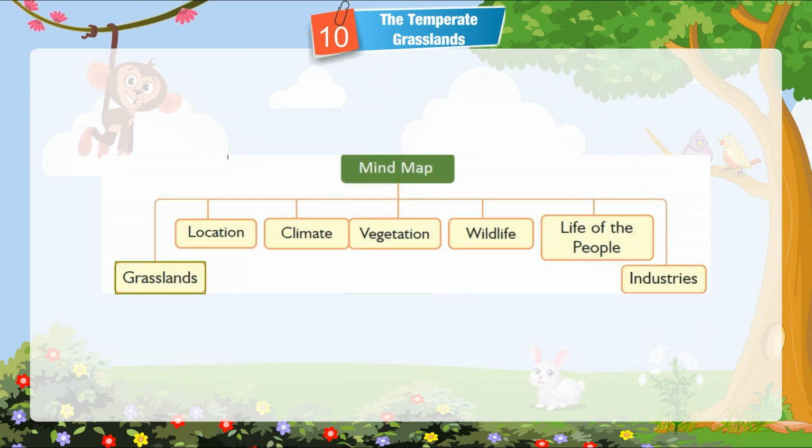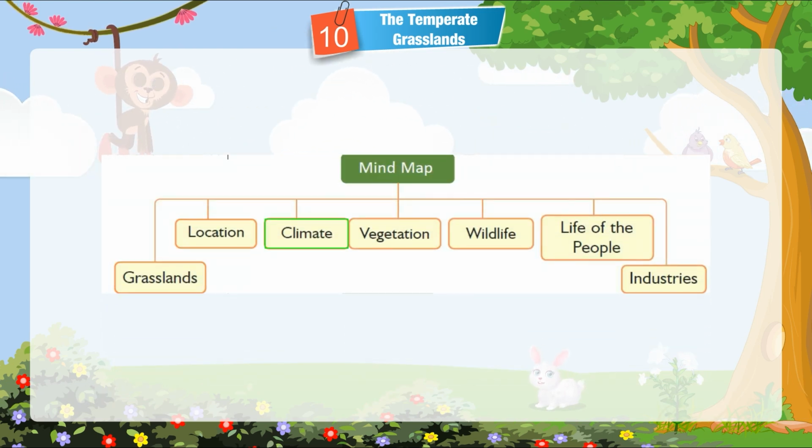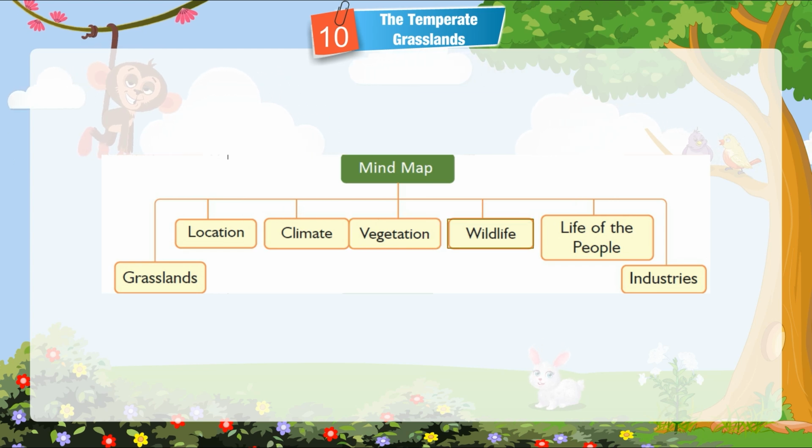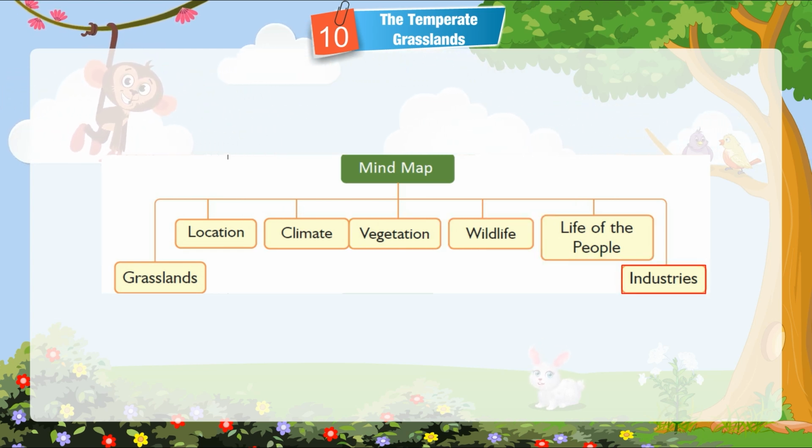Mind map. Grasslands: location, climate, vegetation, wildlife, life of the people, industries.